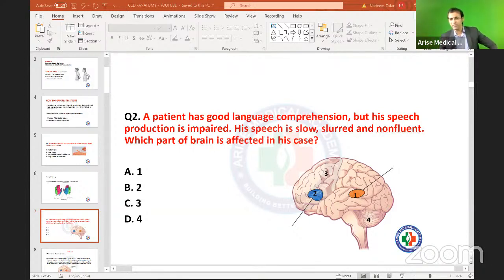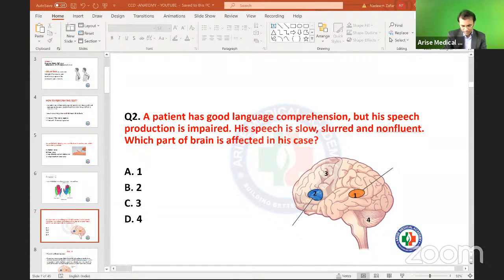After that, please understand some basic physiology. Suppose you are going to hear some words. What is your brain going to do? Your brain is going to interpret the language first of all. So first there will be interpretation of the words by the secondary visual or auditory areas of the brain. After that, there should be planning of words, and then delivery of words. So if I ask you, in which part of the brain are you going to see the planning of words?